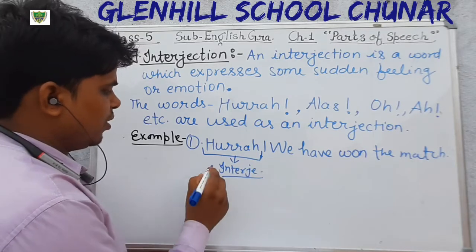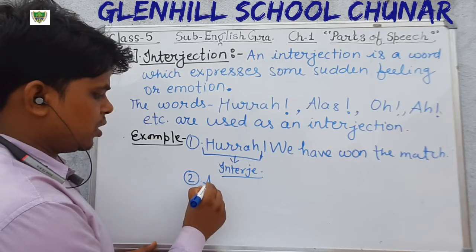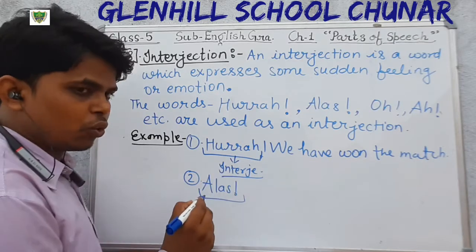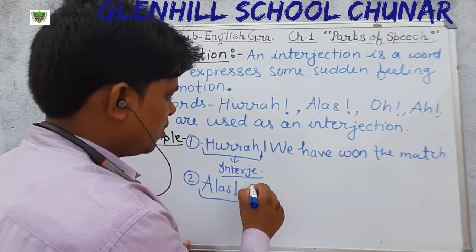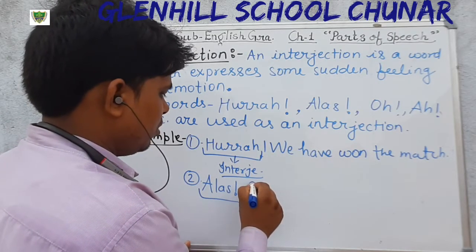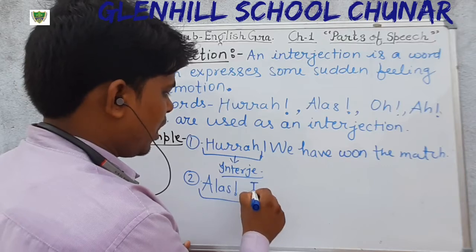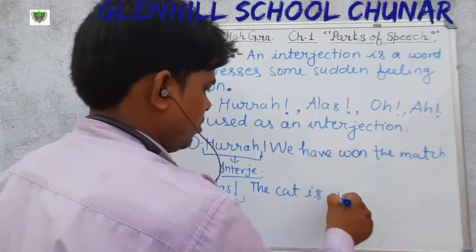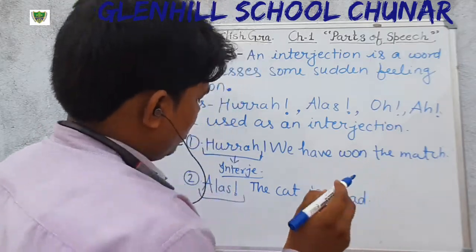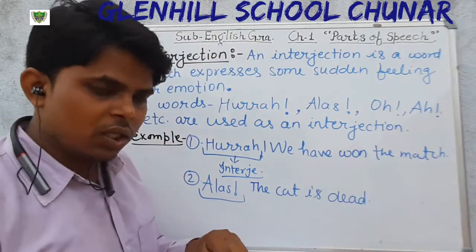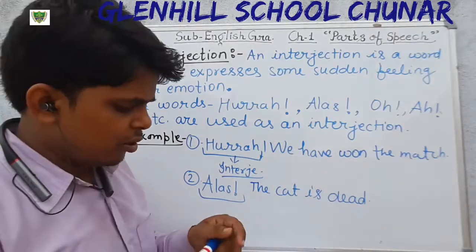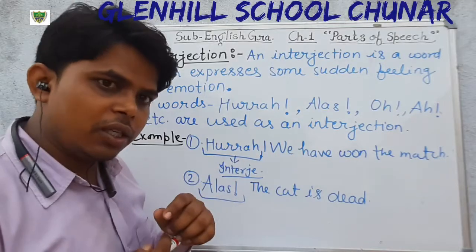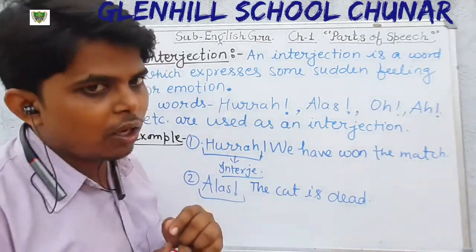Okay, and the second, alas. It is used for showing sadness. Alas! The cat is dead. Okay, in this sentence the word alas is an interjection because it shows the feeling of sorrow. In the first sentence hooray is an interjection because it shows the feeling of joy.